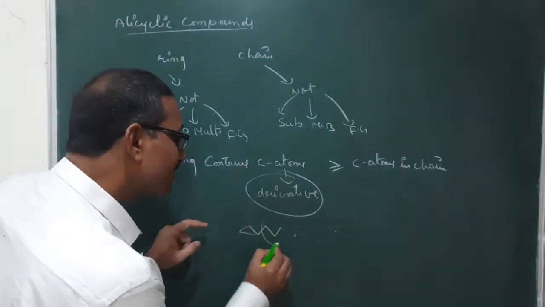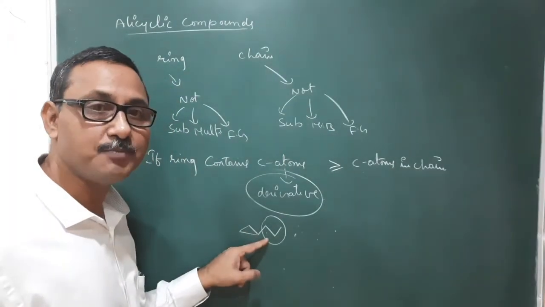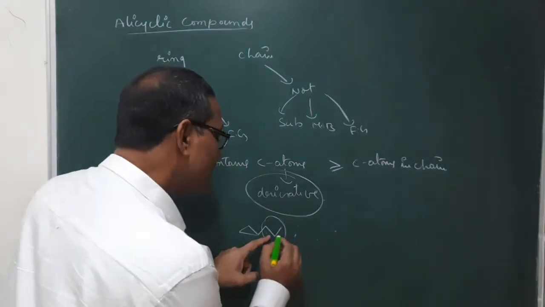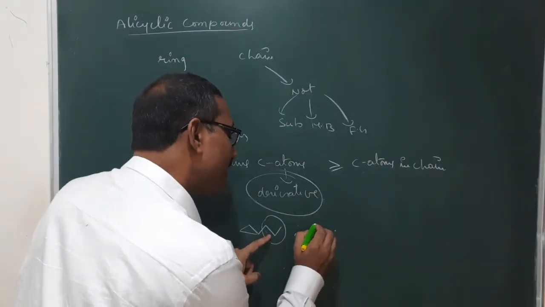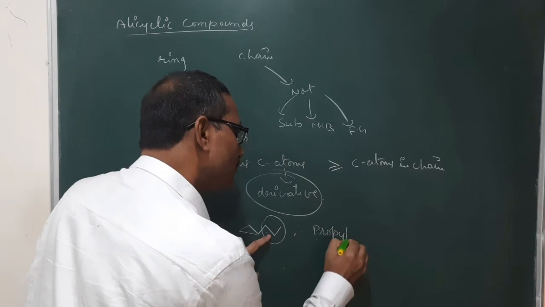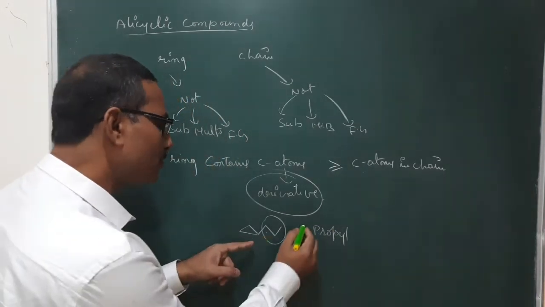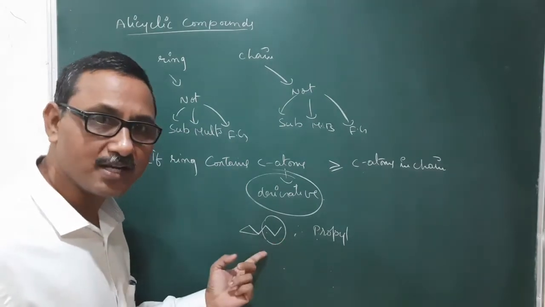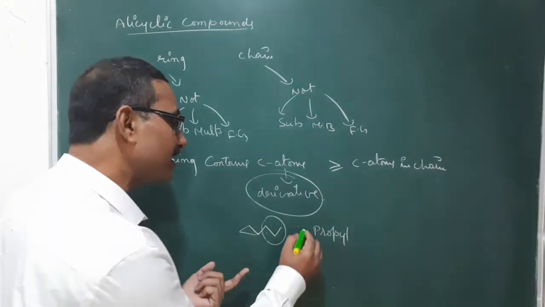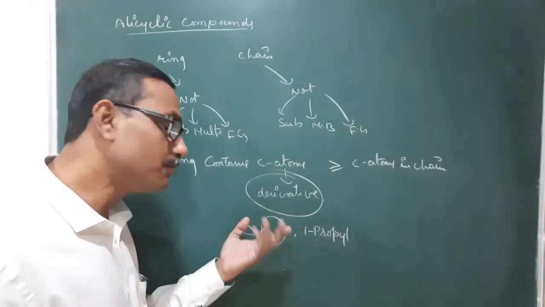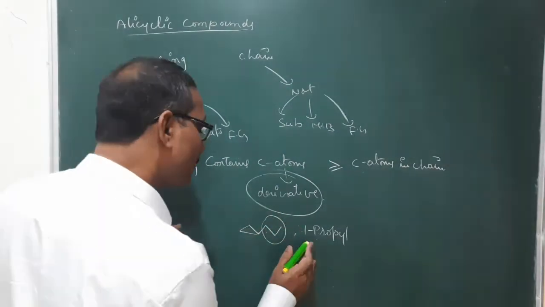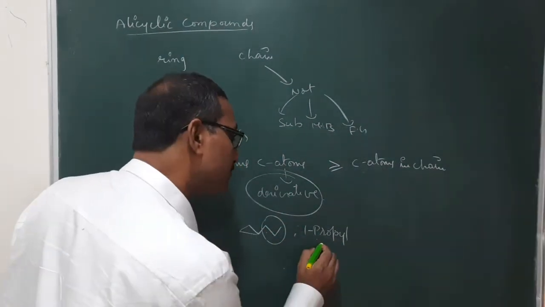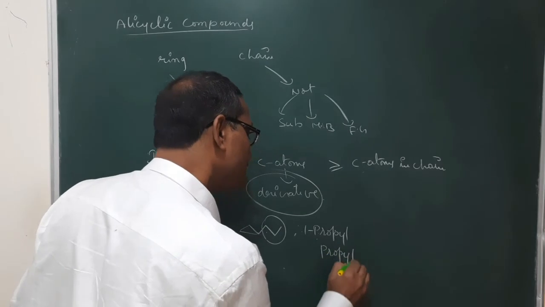Now this carbon chain is considered as the substituent. The name of this is propyl. 1-propyl means the carbon where there is only one substituent. If you write 1-propyl or just propyl, no issue.